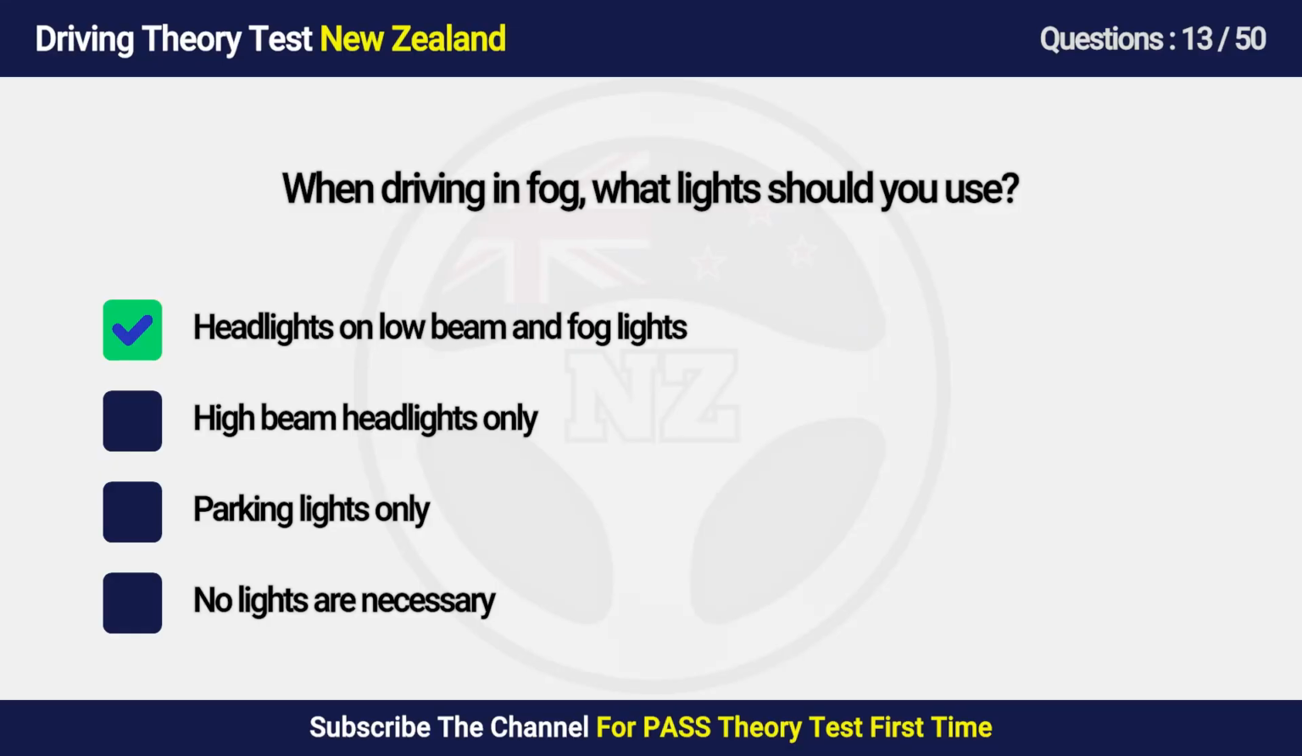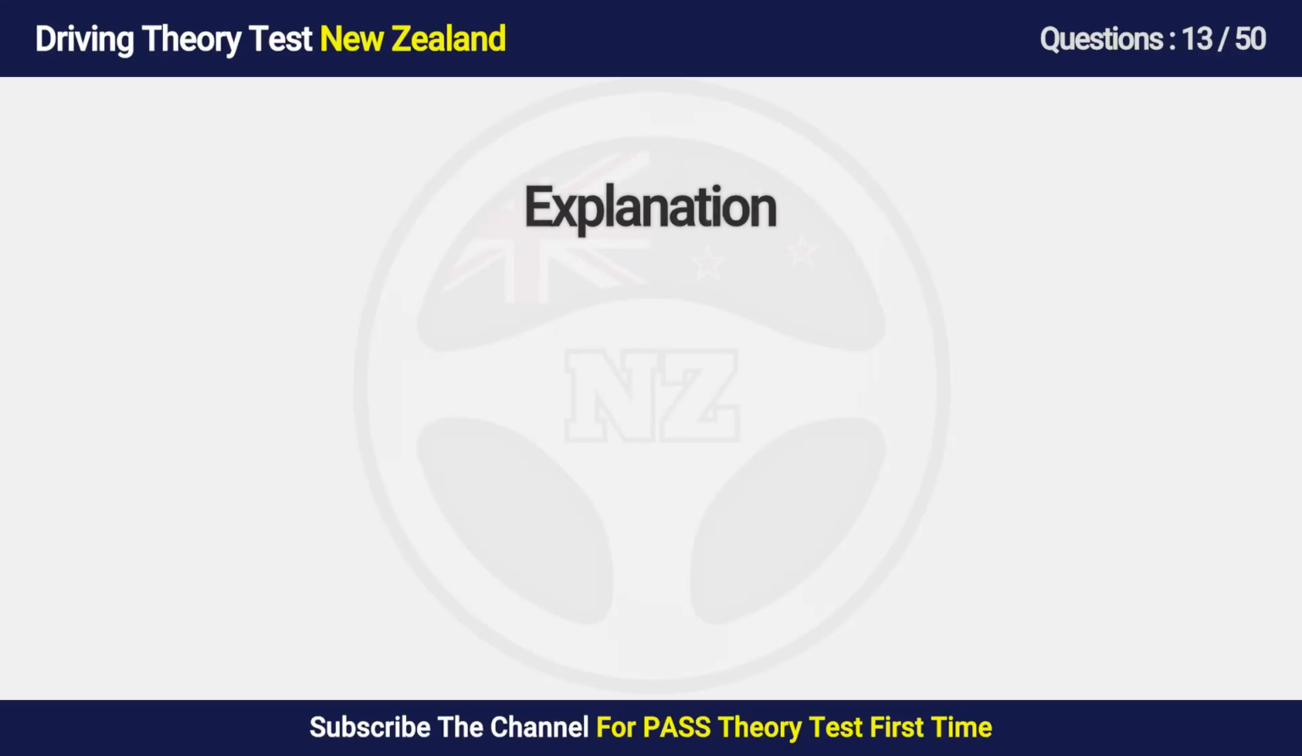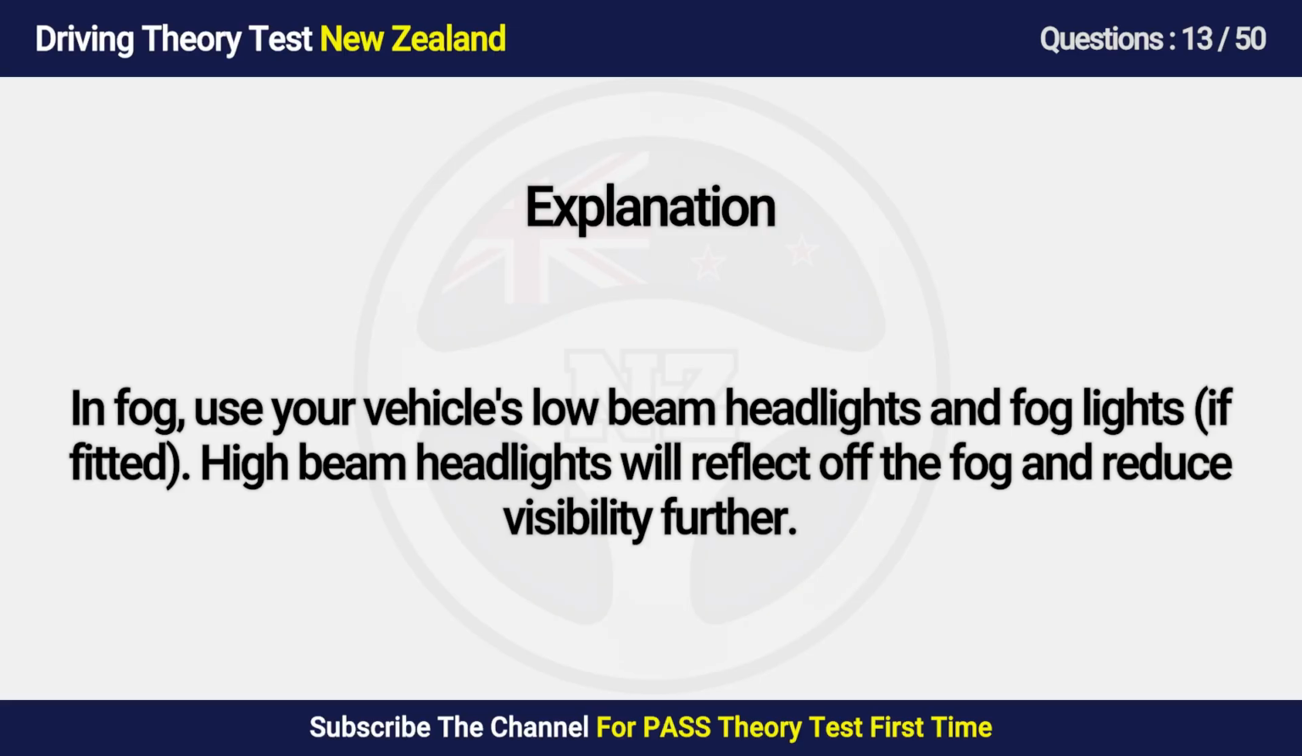Answer is A. On low beam and fog lights. In fog, use your vehicle's low beam headlights and fog lights if fitted. High beam headlights will reflect off the fog and reduce visibility further.